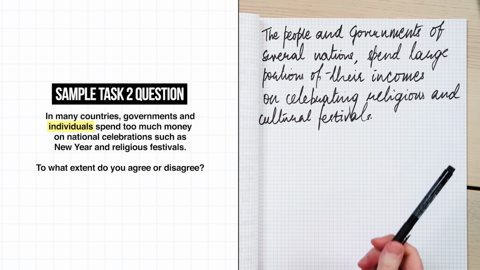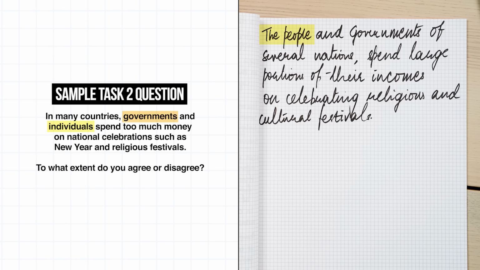Okay, so you've changed individuals to the people. Good. So we're talking collectively about individuals in a society, so the people, good. And governments, so you decided to repeat the word governments because you couldn't think of another way. Good. In general, you should try to change as many words as you can, but a big mistake that a